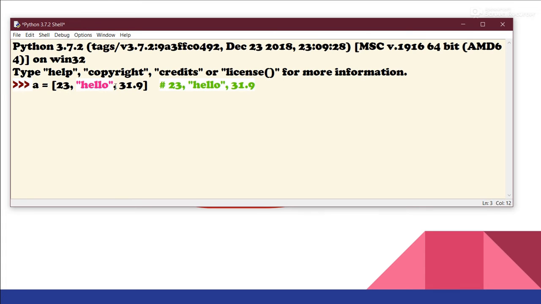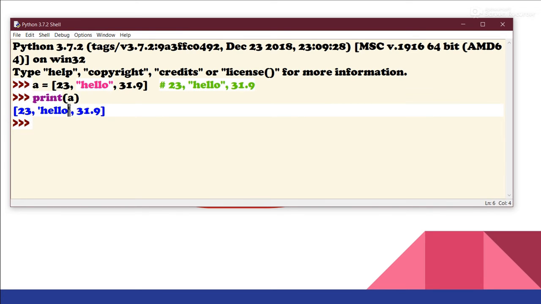So basically commas are the separators here. The first type is integer, the next one is string, and the next one is floating type or float. So if we press enter, it's running properly and there's no error. Now if we try to print a, what should we get? Well, a is storing the list that is holding the values 23, hello, 31.9. So let's enter and see, we got the list 23, hello, 31.9.